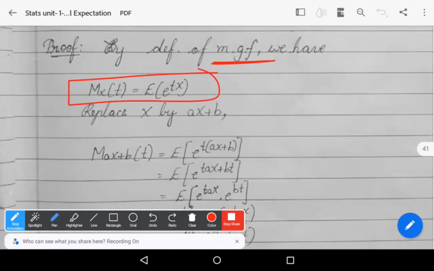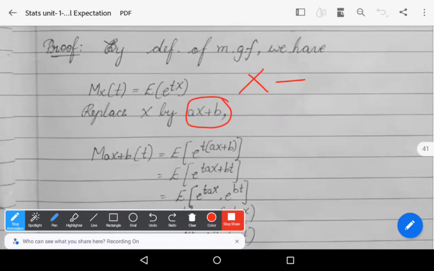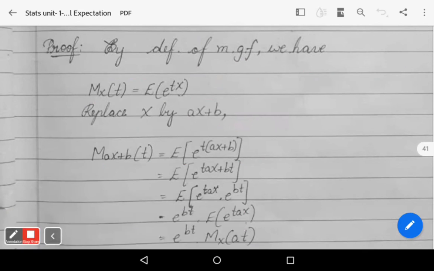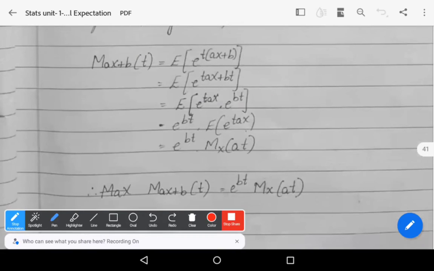Let us replace the variable X by aX plus b. Then M of (aX plus b) at t is equal to the expectation of e^(t(aX plus b)), which can be written as the expectation of e^(taX plus bt), that is, the expectation of e^(taX) times e^(bt).